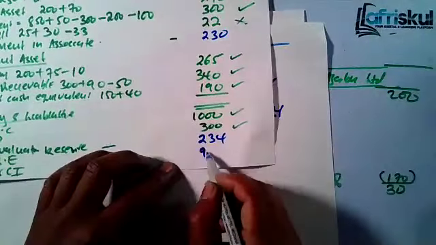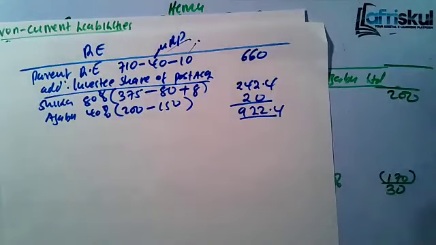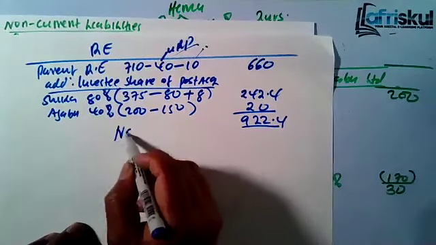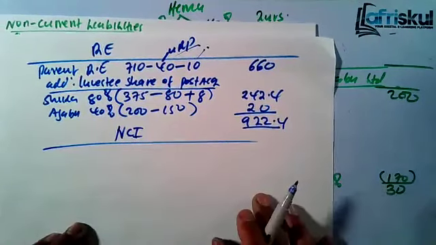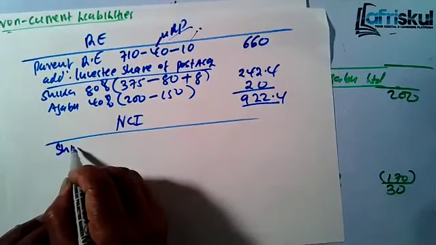So you come here, retained earning 922.4. I'm sure now we are okay. Let's get the NCI. How do we get the NCI? NCI, remember, is just Shika.